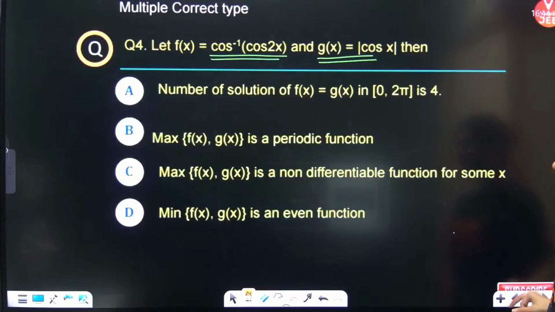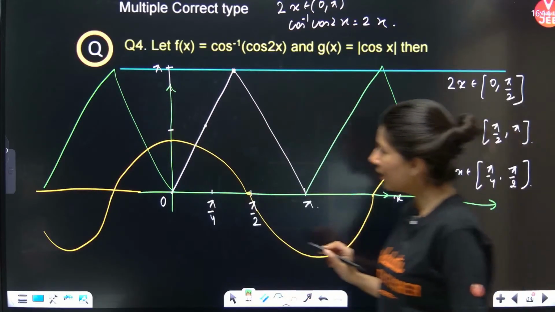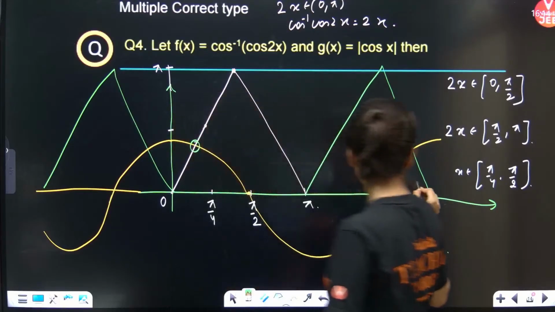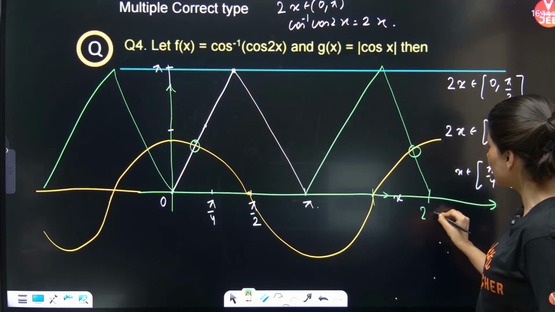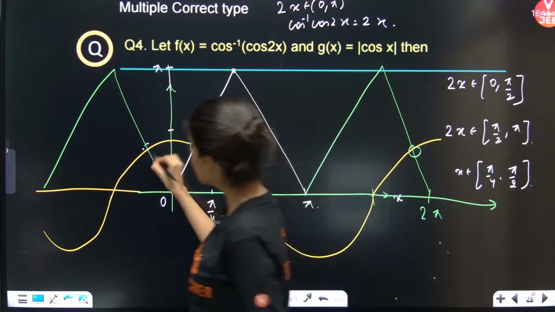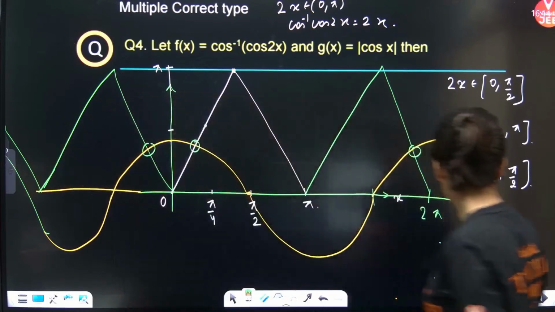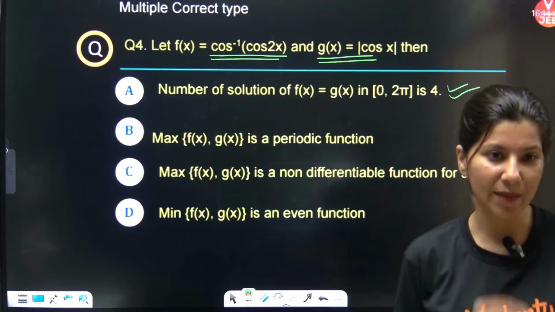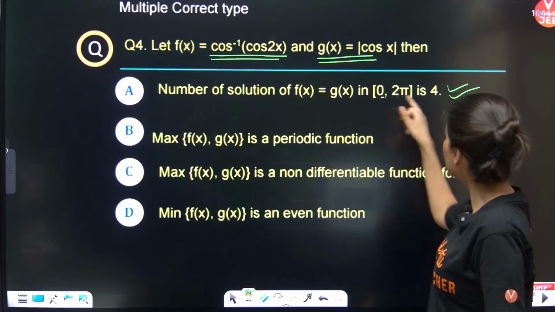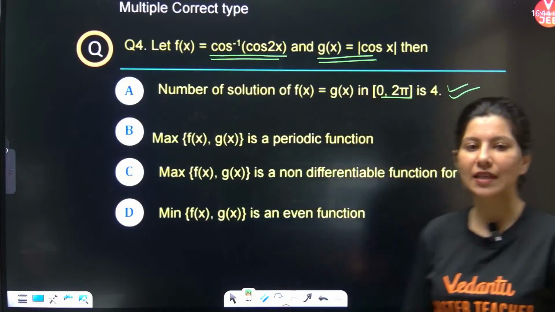Now as per the question, the number of solutions of f(x) equals g(x) in 0 to 2 pi. Can we just check? This is the first solution. Then we are getting the second solution. So this is your pi, this is your 3 pi by 2, and this is your 2 pi. So can you see two solutions on the right hand side? Similarly, two solutions will be there on the left hand side. So 4 solutions. So option A is absolutely right, because the number of solutions in 0 to 2 pi we have seen is 4. If you plot a proper graph, then you can just calculate the number of solutions.